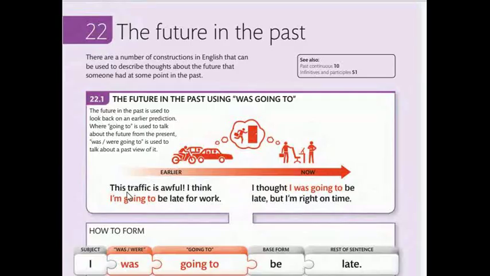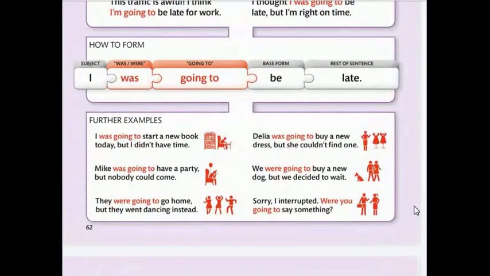Earlier now: this traffic is harmful. I thought I am going to be late for work. I thought I was going to be late, but I'm right on time. How to form: subject, was/were going to, base form, rest of sentence. I was going to be late.